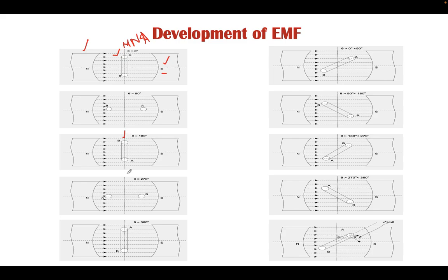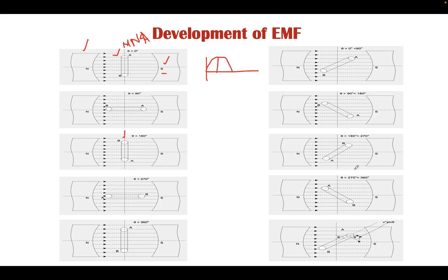Again the rate of change of flux linkage becomes zero, and hence at 180 degrees the EMF developed will be zero. So we can say at 0 degrees it was zero, at 90 degrees it was maximum, and at 180 degrees it is again zero.